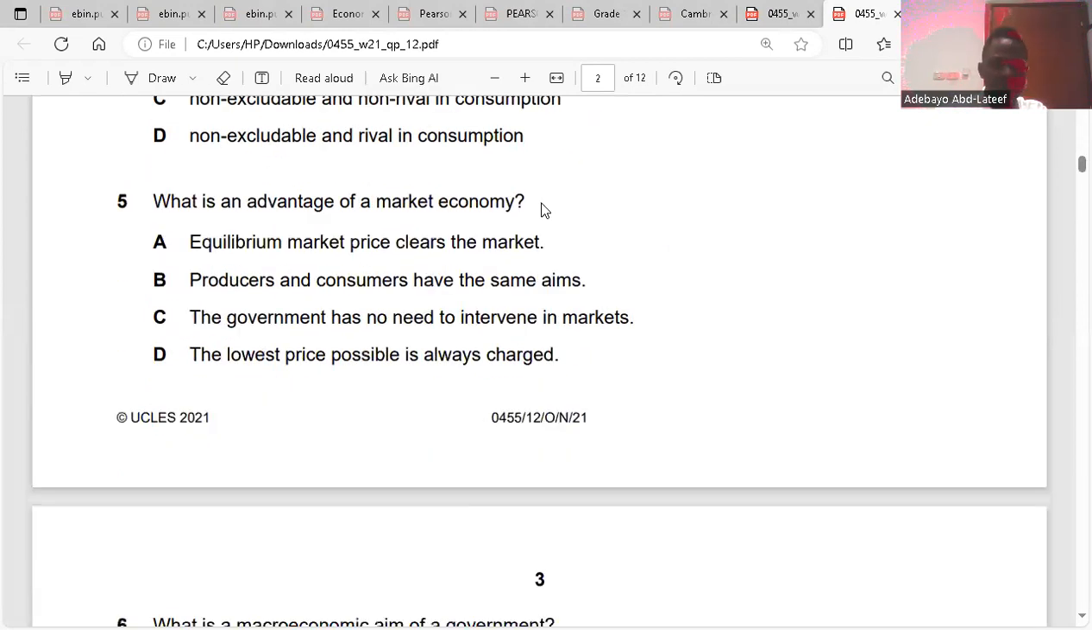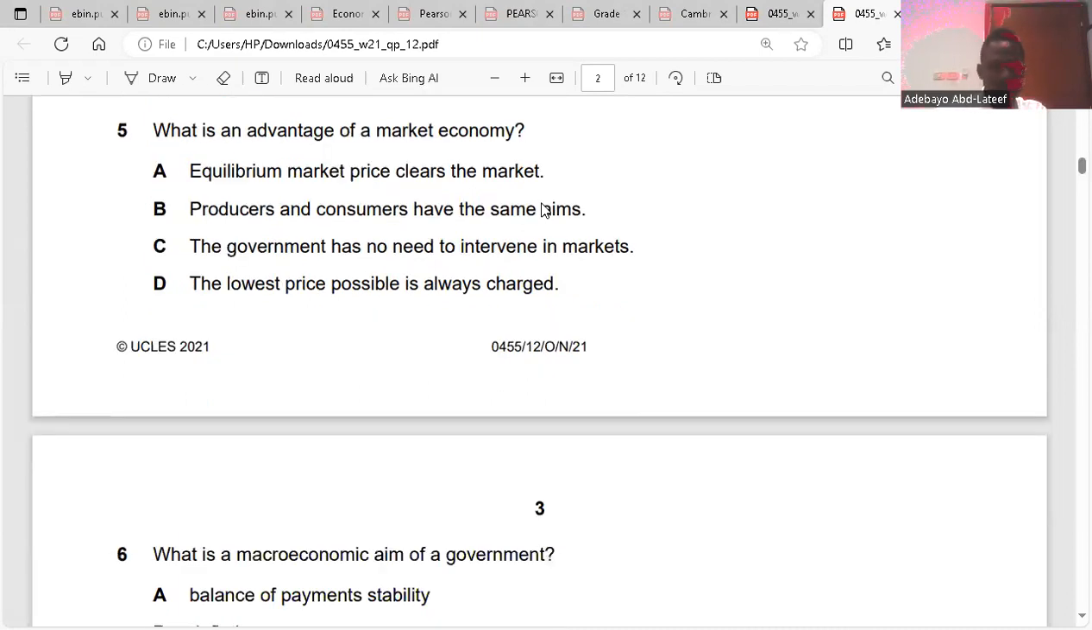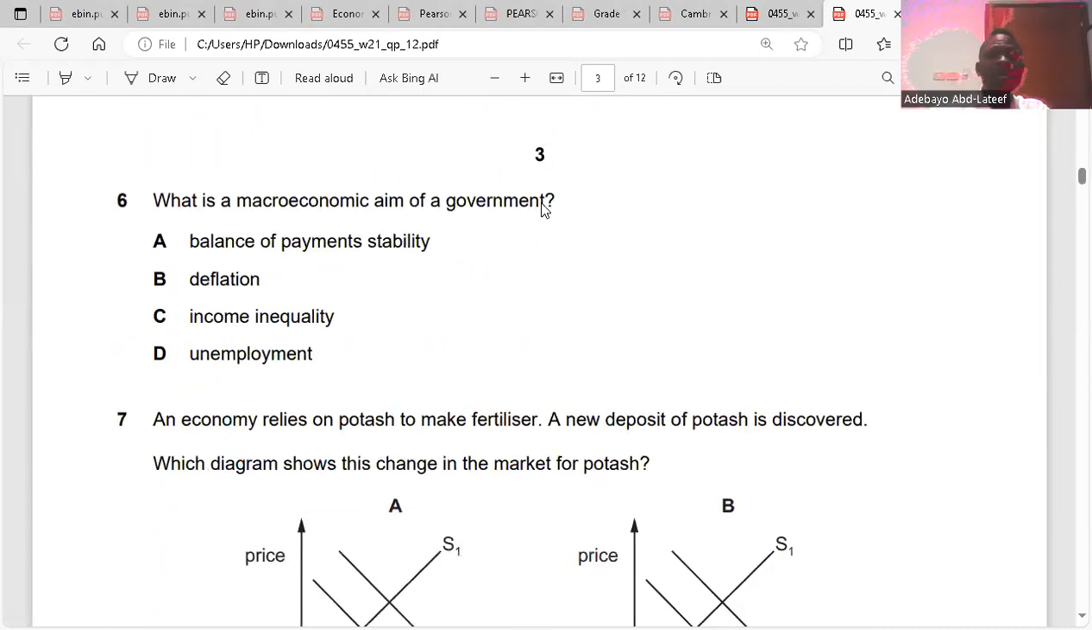Question 5. What is an advantage of the market economy? In the market economy, the equilibrium price is always the clearing price. So it's A. Question 6. What is the macroeconomic aim of a government? The macroeconomic aims or objectives are stability in the inflation rate, stability in the balance of payments, economic growth, and lower unemployment. So income inequality is not an aim, unemployment is not an aim, deflation is not an aim, balance of payments stability is an aim. So the answer is A, question 6.